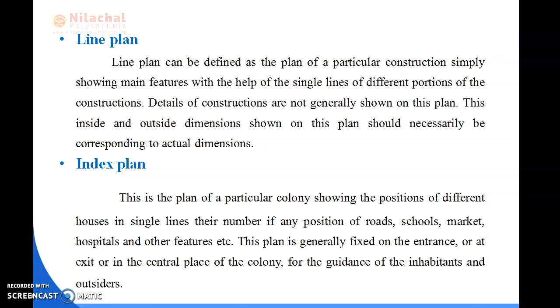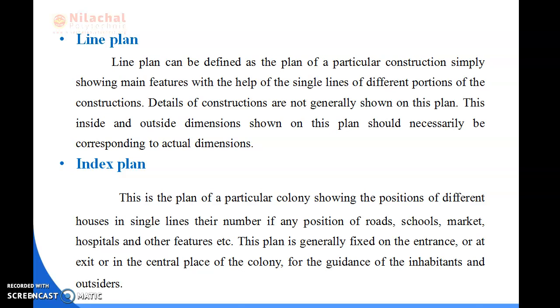Suppose, just for example, we consider a particular apartment. Suppose a person is going through this, then how can the person know whether the apartment is available or not? By the index plan.